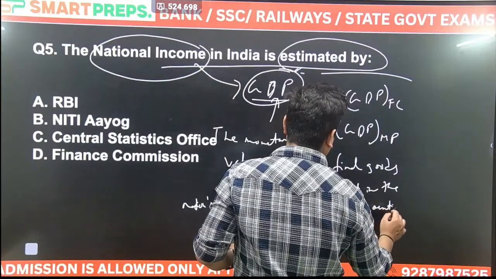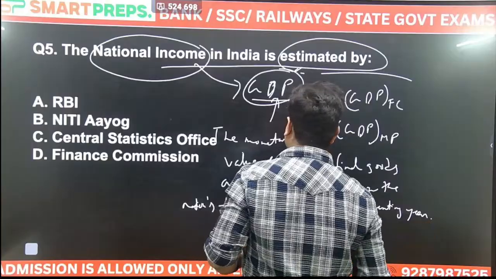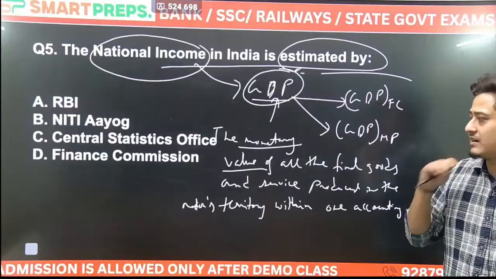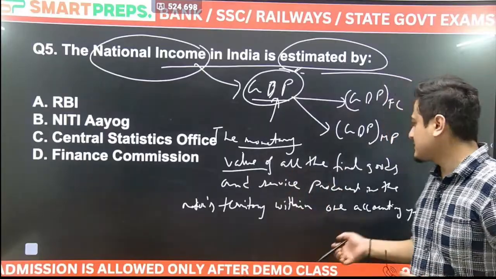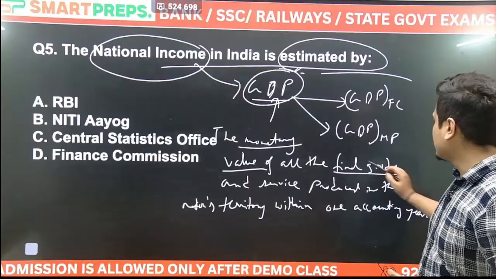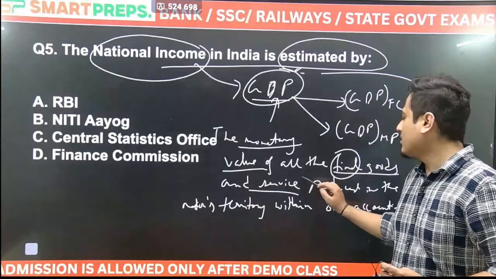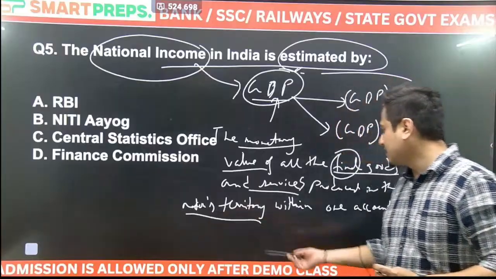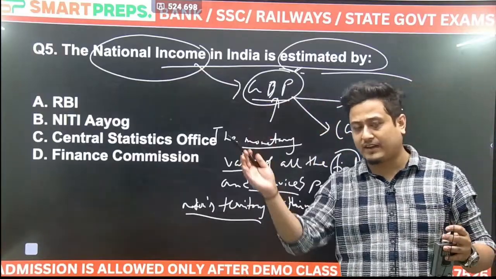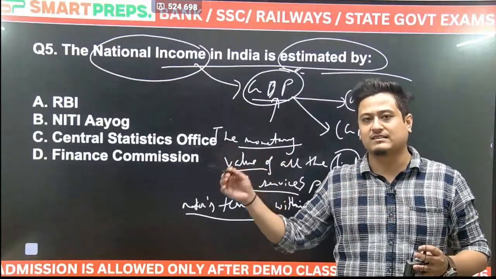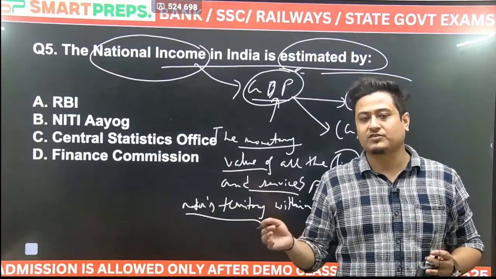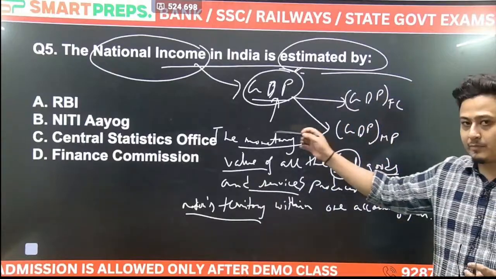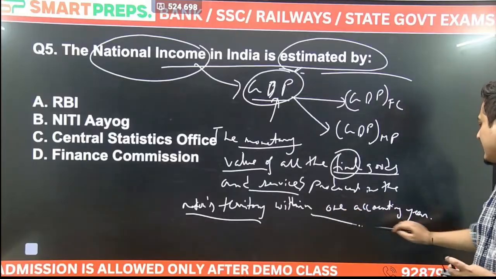Within one accounting year. Every word here is important. It is said about the monetary value. That means we will count as per the money or as per the price. Of all the final goods and services. It said final. That means we will not include the intermediate goods and services here. Produce कहाँ पे? In the nation's territory. टेरिटरी का मतलब ऐसा नहीं है कि सिर्फ इंडिया का मैप में जो दिखाई देता है. इंडिया टेरिटरी इज ऑल्सो देयर इन अंडमान एंड निकोबार. लक्षद्वीप इज ऑल्सो इंडिया's territory, right? Daman and Diu is also India's territory. So these are produced in India's territory within one accounting year.